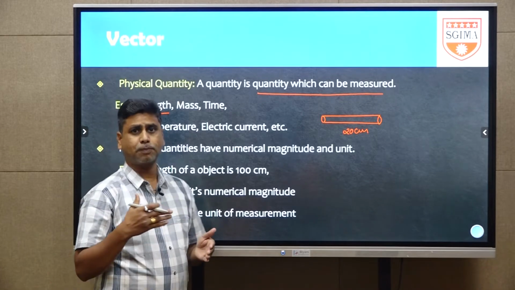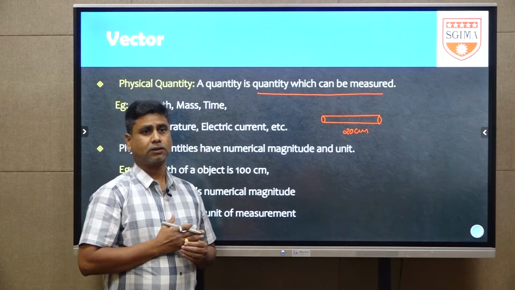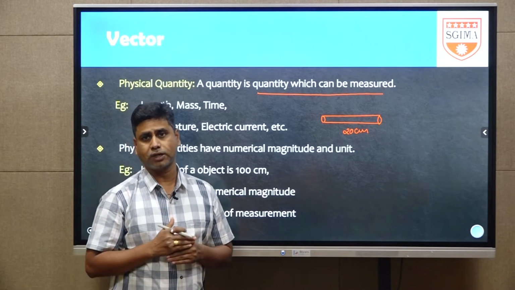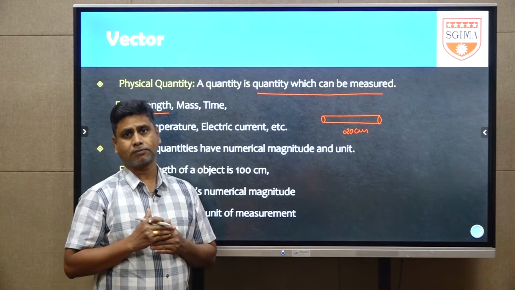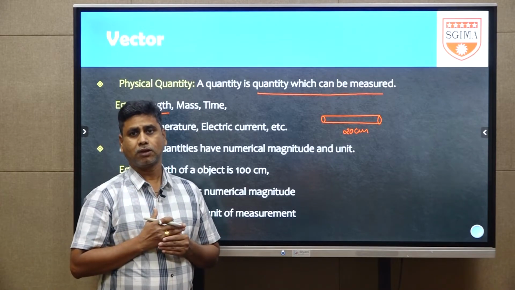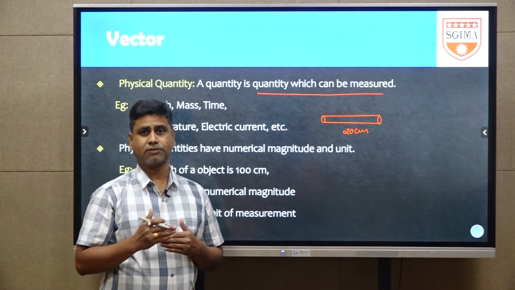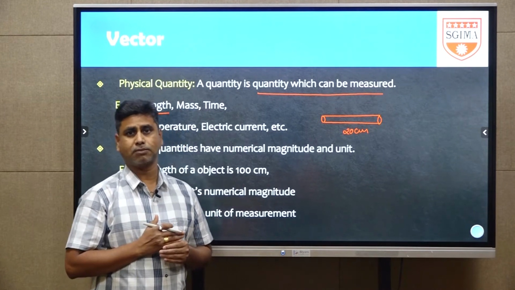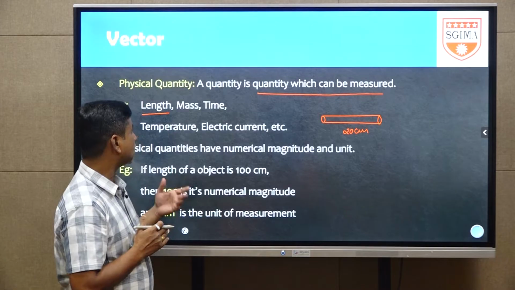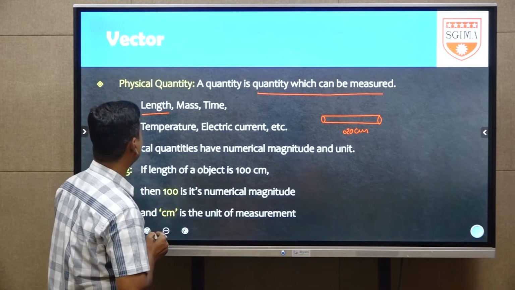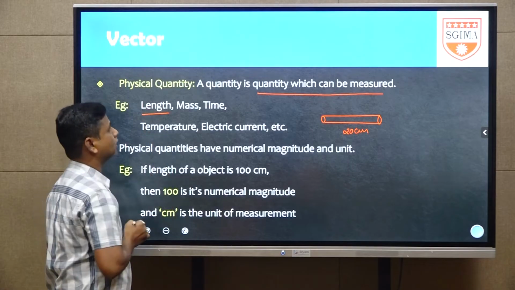Otherwise, a person's height can be measured, for example 6 feet or 5.8 feet, or in centimeter, 170 centimeter or 160 centimeter. Height and length are similar quantities. That's why length is a measurable quantity, and it is called a physical quantity.